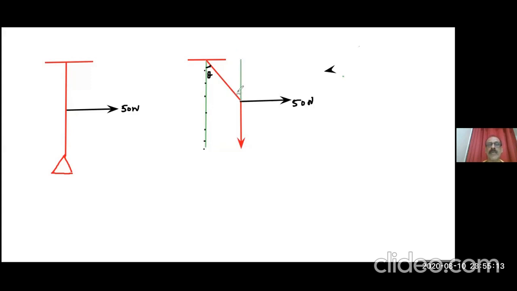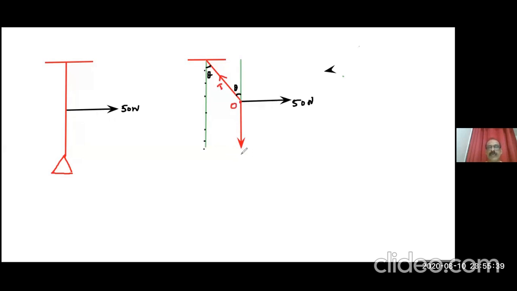This angle is also theta. This wire has a tension T in the upward direction. Tension in this direction. This is the point O.